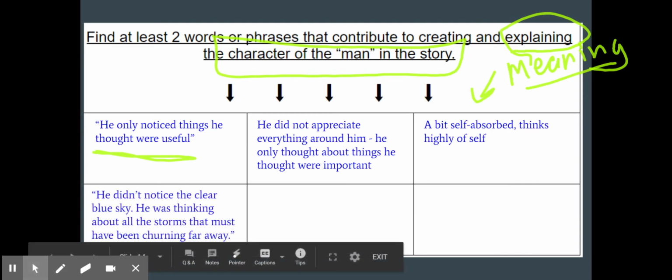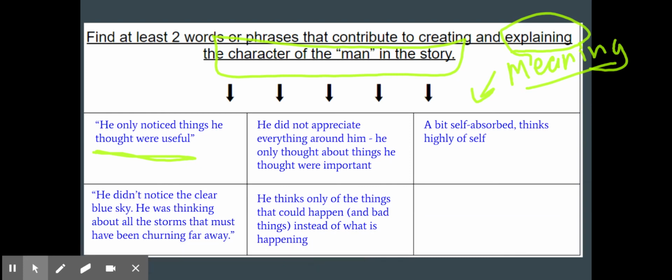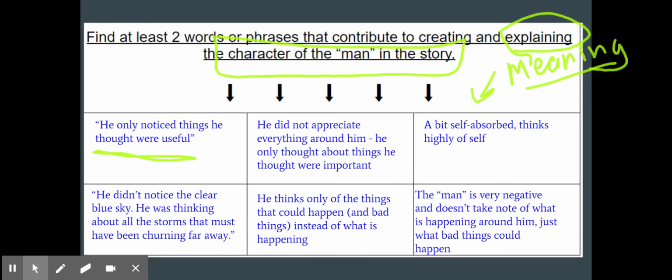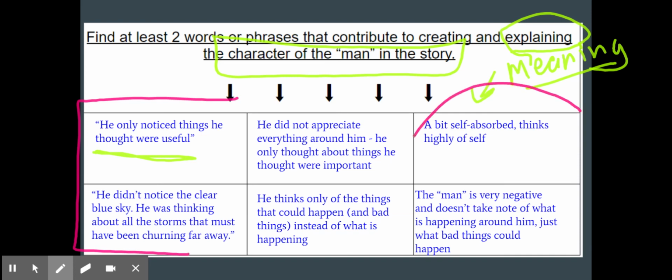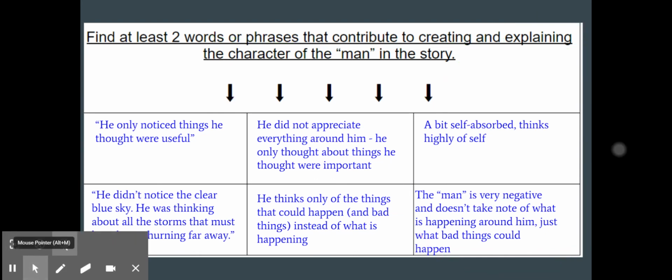And then the other one right there, that's our second one. Again, he's only thinking of the bad things that could happen instead of what is happening. So what's the meaning? What's the tone of that? Well, the man's very negative. He doesn't take note of what's happening around him, just what bad things could happen. So these 2 phrases right here are greatly contributing to explain the character of the man. We know who the man is in terms of what he is like because we can think about the tone of those phrases.